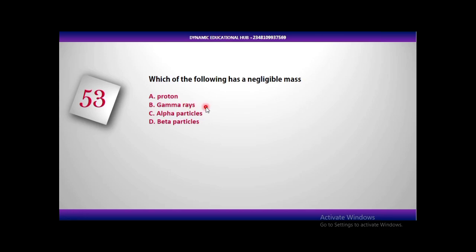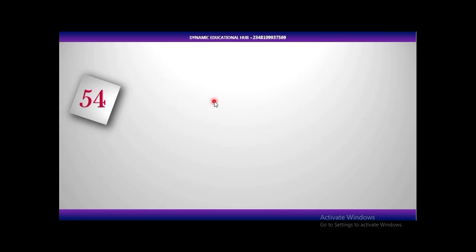So gamma ray has negligible mass compared to helium particles. Helium is that of alpha, and electron, neutron, positron are particles of beta radiation. So out of all these, gamma ray has negligible mass.